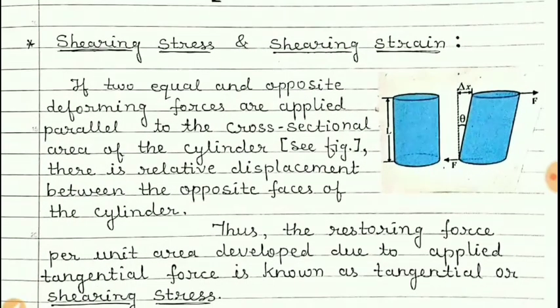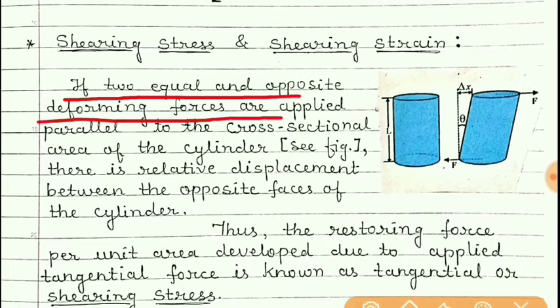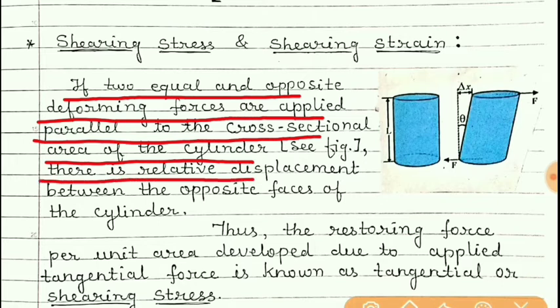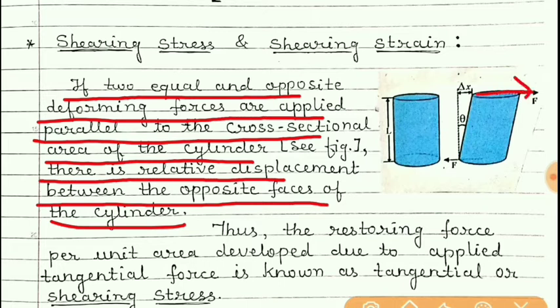Now students, I have written here, if two equal and opposite deforming forces are applied parallel to the cross sectional area of the cylinder, then there is a relative displacement between the opposite faces of the cylinder. You can see one force is in this direction, another is in this direction, and these are the forces applied along the cross section, that is parallel to the cross section.